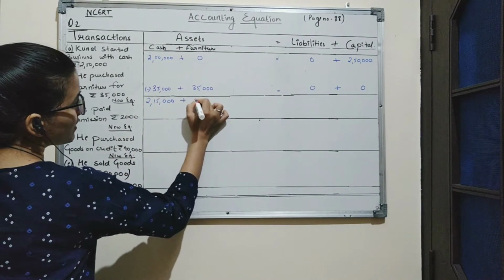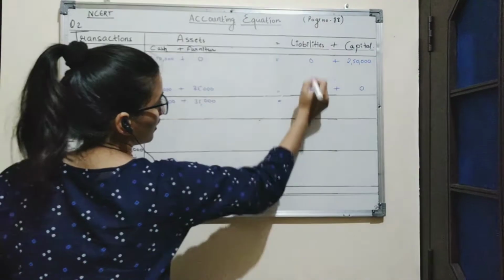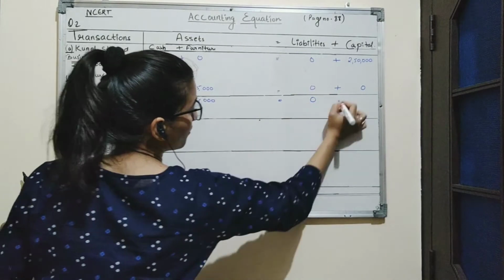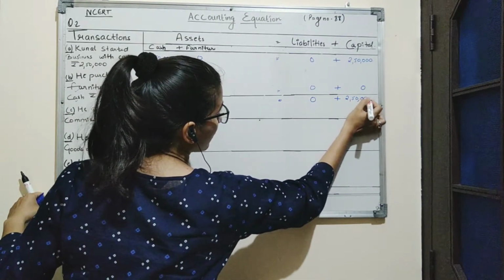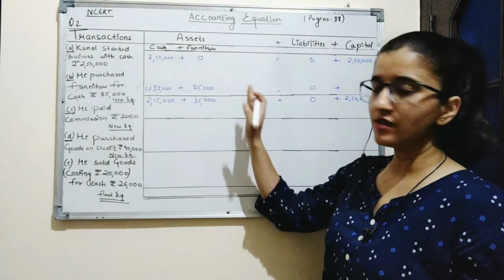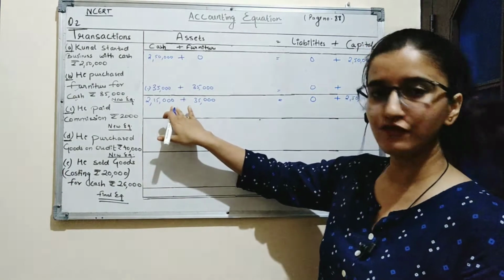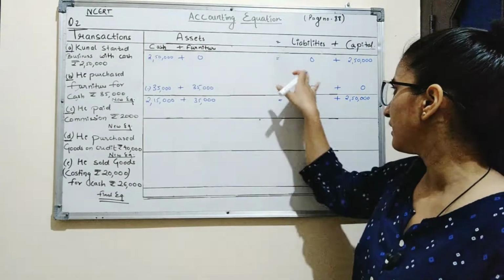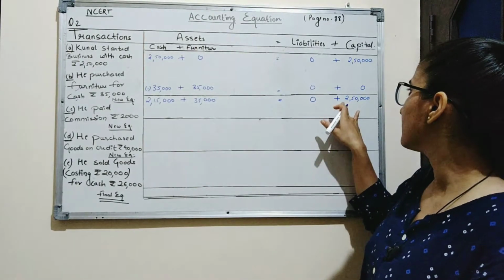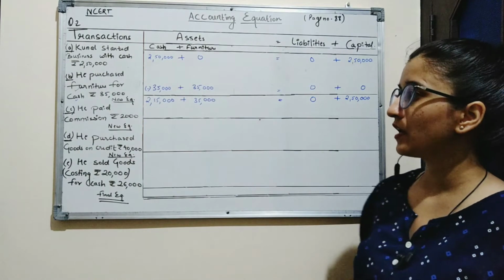Furniture will be rupees 35,000. Amount of liability will be 0 and the amount of capital will be 2,50,000. So by solving both the equations, we get a new equation where cash is of rupees 2,15,000, furniture is of rupees 35,000, no amount of liabilities and capital of rupees 2,50,000.